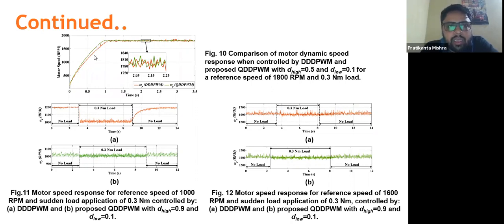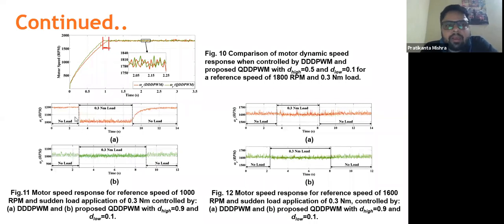As you can see, the settling time is a little bit lesser for the case of quadruple duty digital pulse width modulation, but the settling time for this dual duty digital pulse width modulation is a little bit higher. So this is the range. As you can see, this is the variation in settling time.